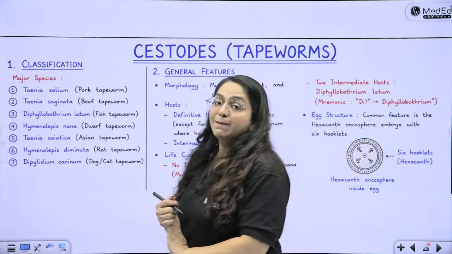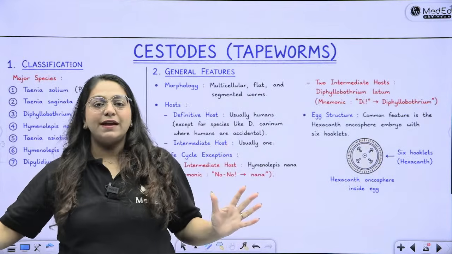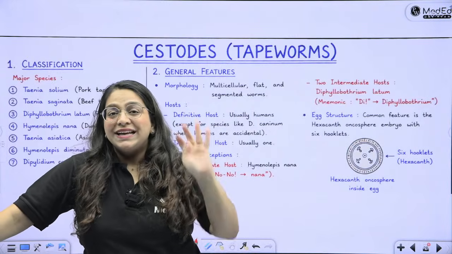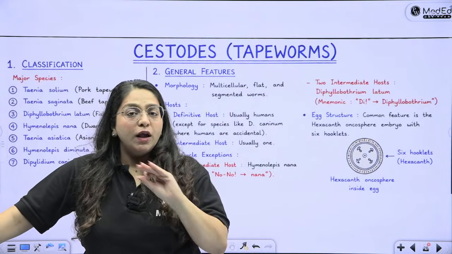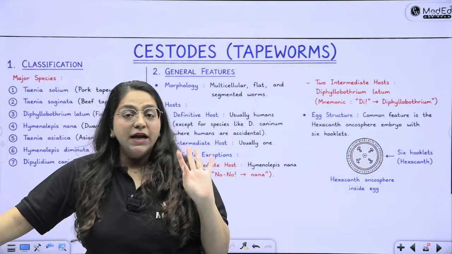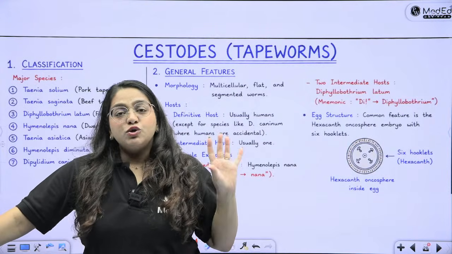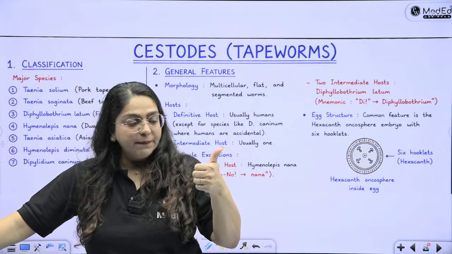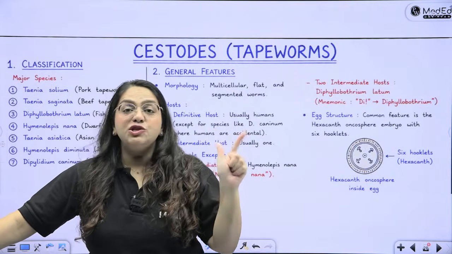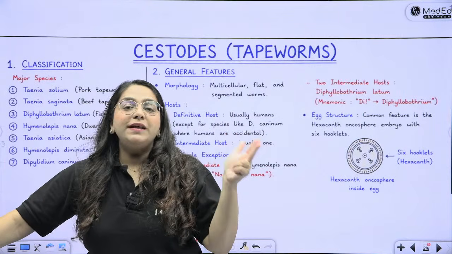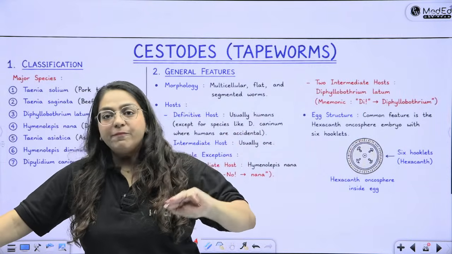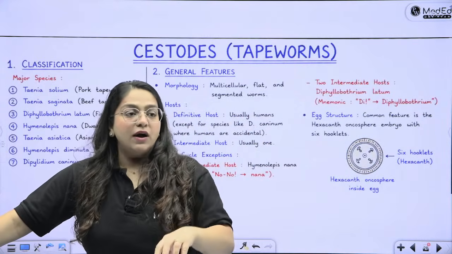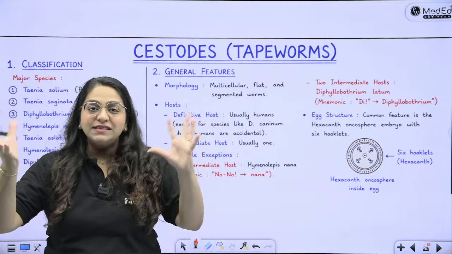Now we come to the largest segment of today's lecture, because now we plan to finish 3 important parasites, the entire cestode family. You have the tapeworms. So we are going to talk about the fish tapeworm, Diphyllobothrium latum, the dwarf tapeworm H. nana, pork tapeworm Taenia solium, beef tapeworm Taenia saginata. All of these we are going to talk about right now. It is going to be a comparison that we are going to read.